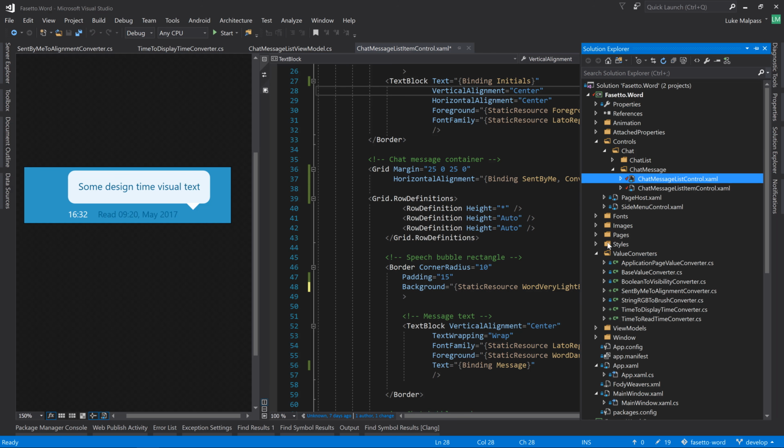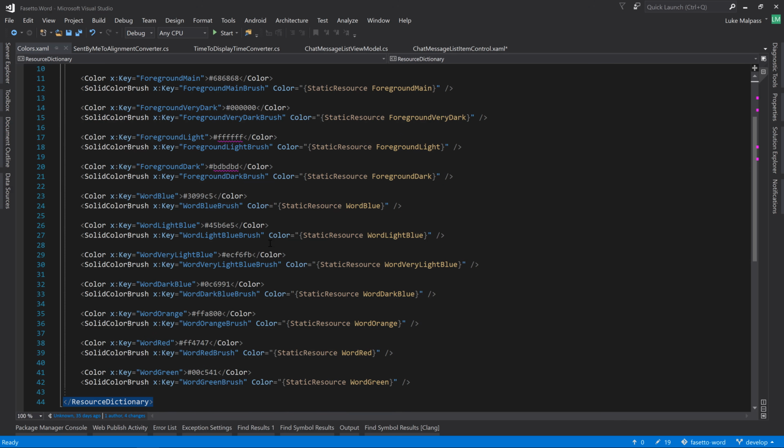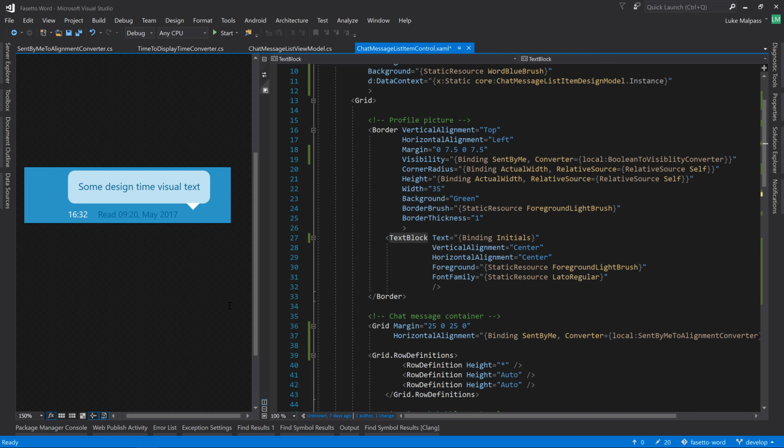We just go to... where are we? Styles, colours. And then very light blue should be in here. There we are. Let's just make this a little bit bluer. So C3, E5, F3. And probably have to... oh, that's already done it. Yeah, that looks better now.